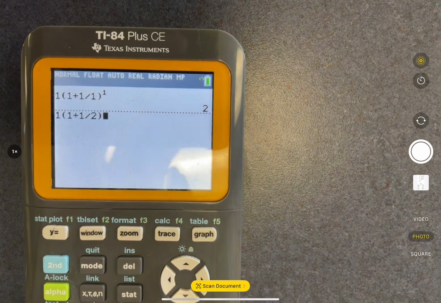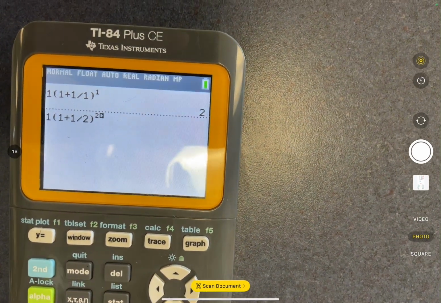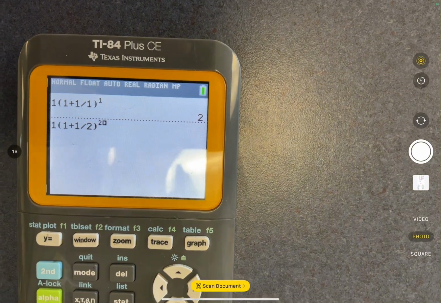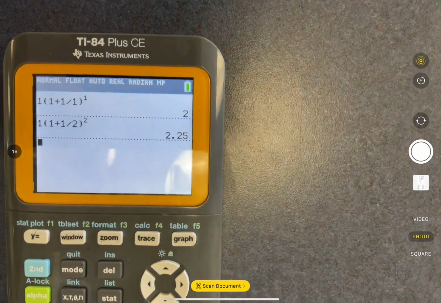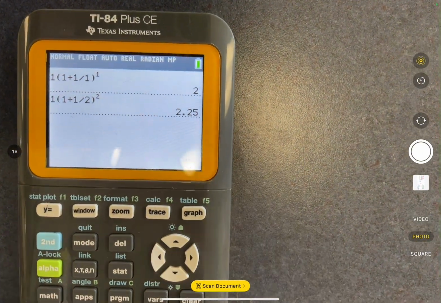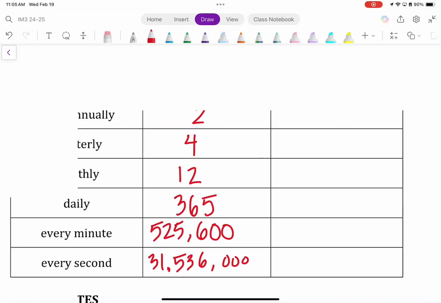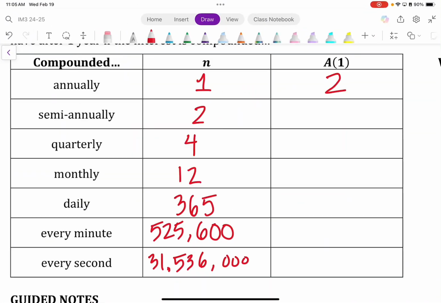So divided by 2 to the 2nd power. So if we compound the interest twice a year, then the balance will be $2.25. Yep. Let's go back and write that down. $2.25. Okay, you're going to repeat these steps in the calculator, but you're going to replace n with whatever the value for n is in that line.